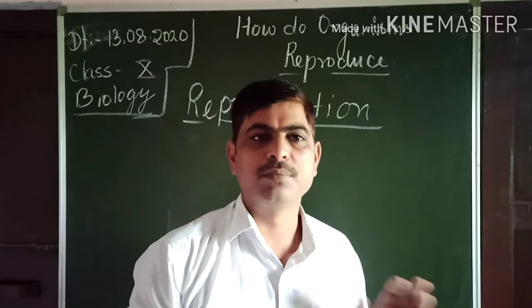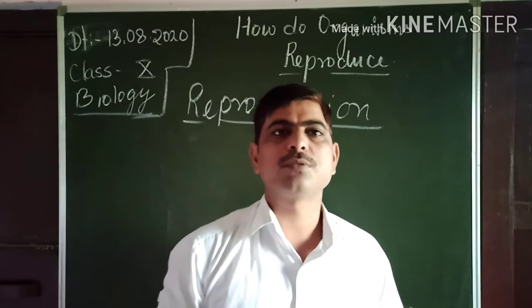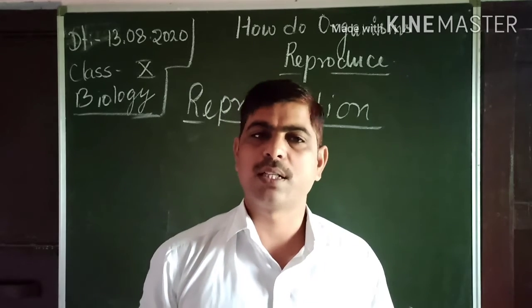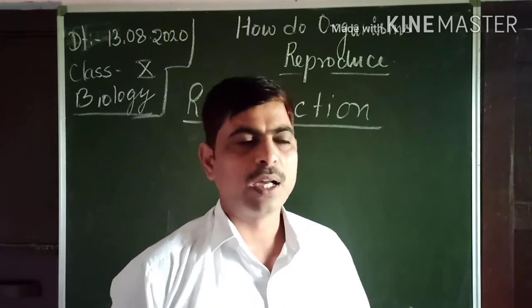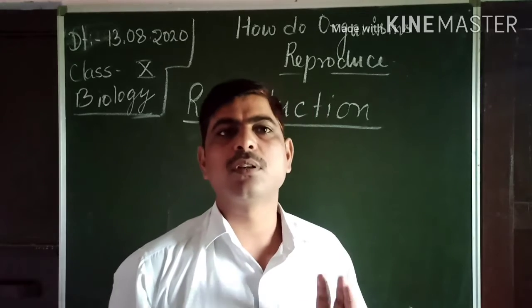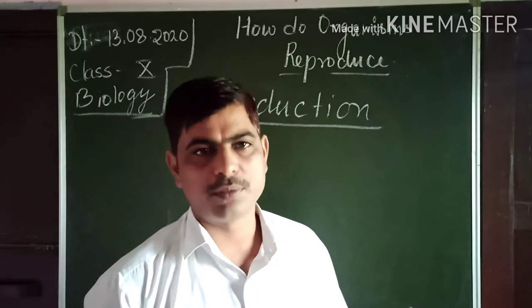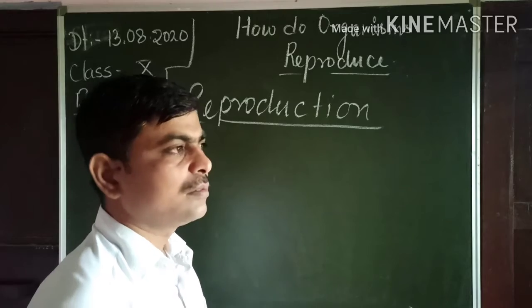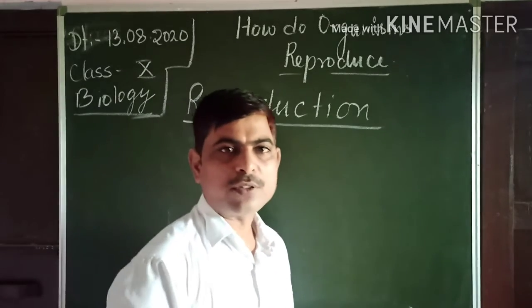He will remain alive. Okay? Those processes which are necessary for an organism to remain alive are the life processes. And reproduction does not come under the life processes because it is not necessary for survival of the organism. Okay. Then it is an energy consuming process,